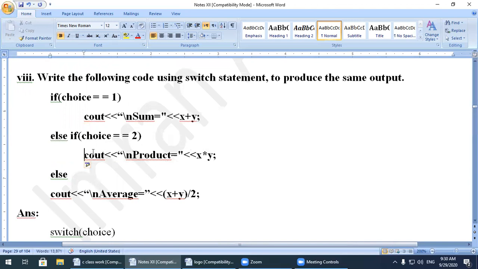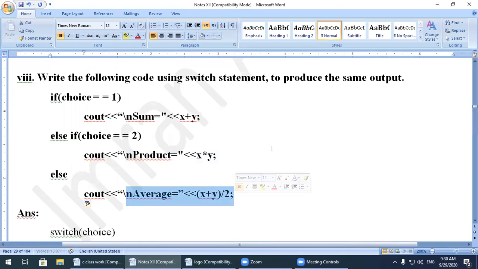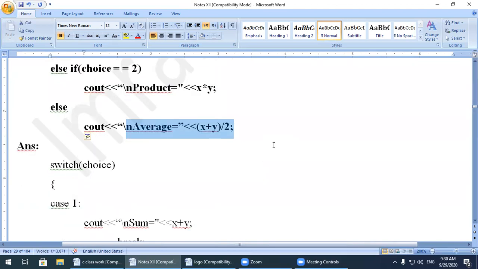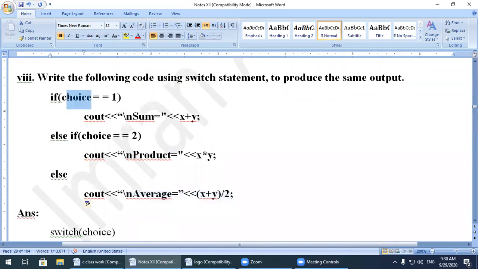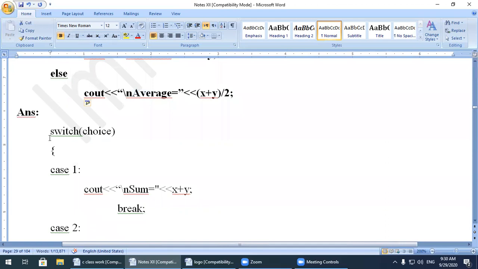If choice is equal to 2, then it will produce this message and perform this. Else if the choice is average, so we will convert this one into switch statement. How can we convert? Watch here. Over here in the switch statement we cannot use the relational operator. So switch choice.